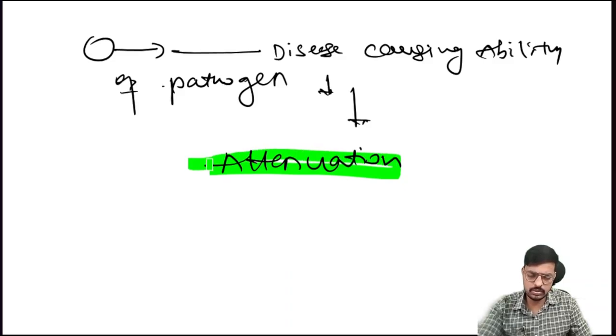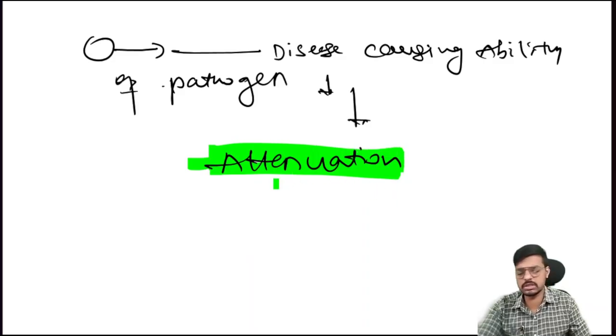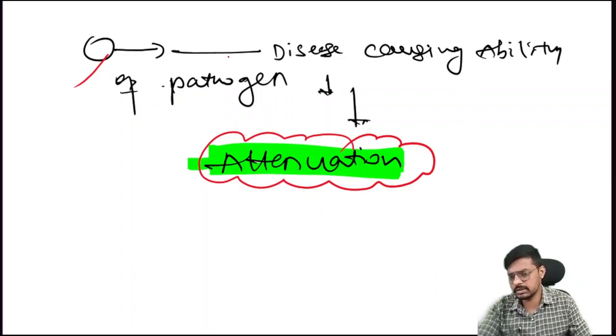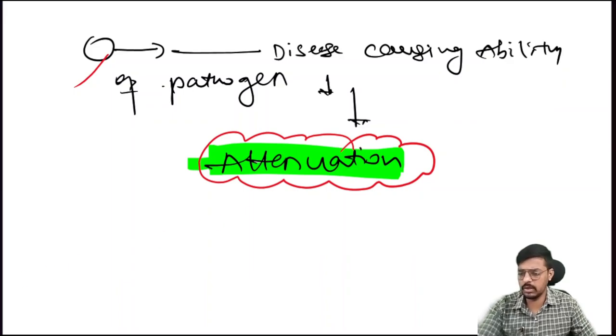So we can use this one as a vaccine. If we are reducing its disease causing ability, we can use it as a vaccine. This particular bacteria, the pathogen, we can use for the formation of vaccines. So reducing the disease causing ability of the pathogen is what we call attenuation. Very important.